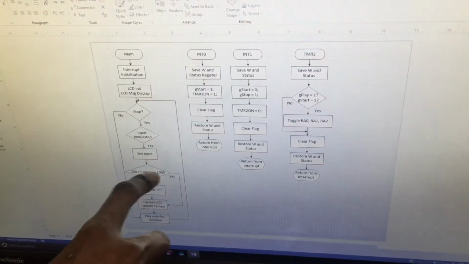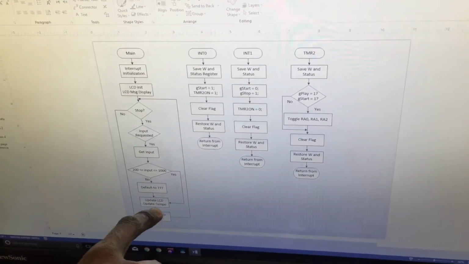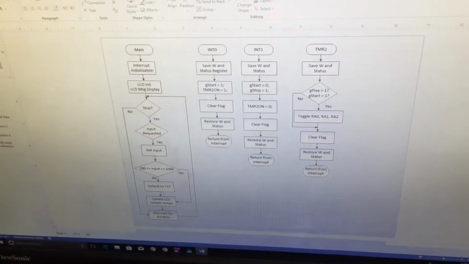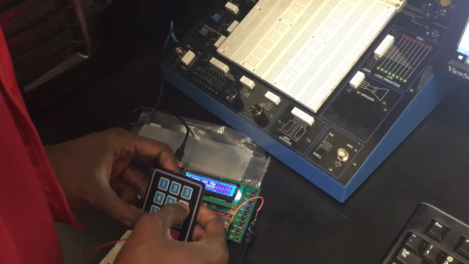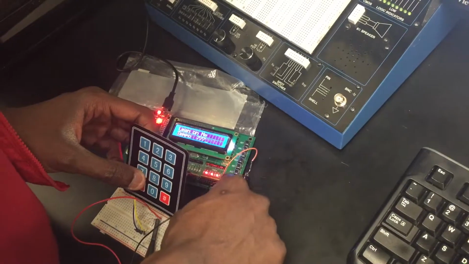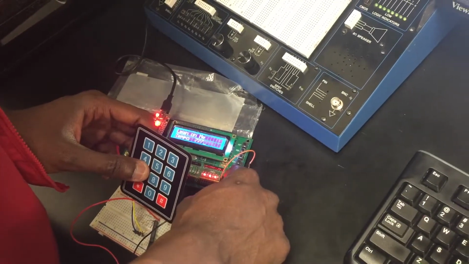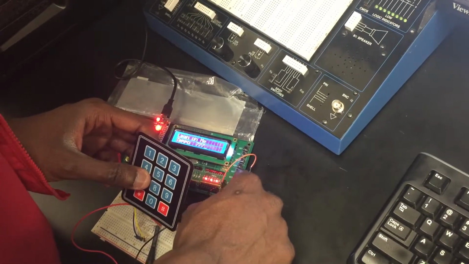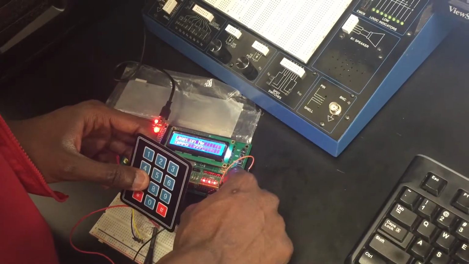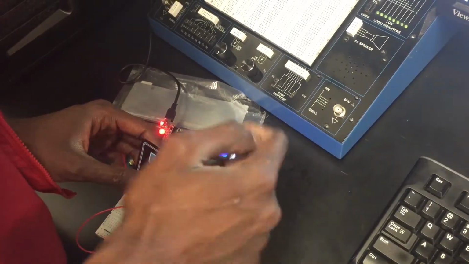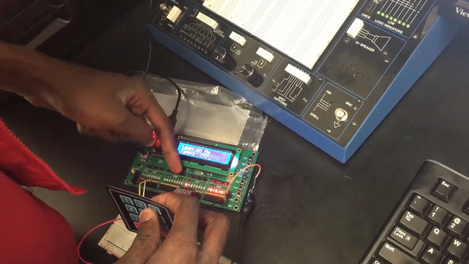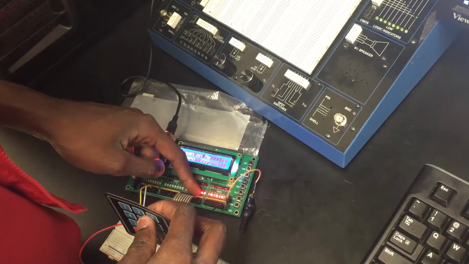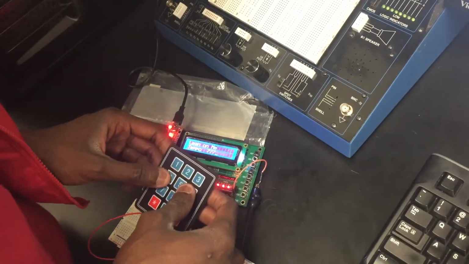If I get this value right, then it will update the LCD and the tempo should vary. So here I go, I can press 4, 5, 6, push. Well, I missed, so it's still the default value. This is a little bit tricky because you have to get the value correct. As soon as it comes out of the interrupt, it says I'm ready to put in data. So let me try to get this right.